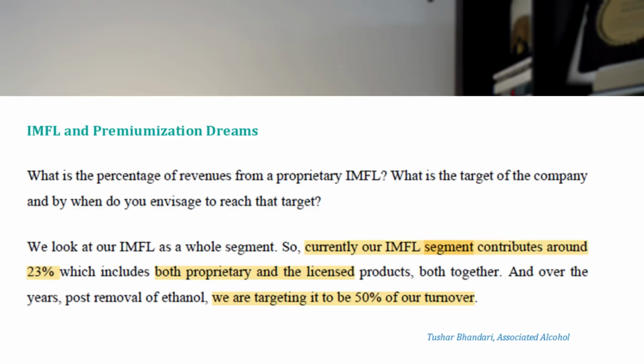Time will tell whether they are successful or not. Another interesting company in the alcoholic beverages space, again, I think we have covered: Associated Alcohols. The beauty of concalls is you get more and more information about what management aspires to do. Whether they do it or not, that's a separate story. That is where the continuous tracking comes in. But their IMFL segment, which is right now contributing 23% of revenue, which has both the proprietary and the licensed brands, like they get from Diageo and all, they want to take this 23% revenue share to 50% in maybe the next 3, 4, 5 years.